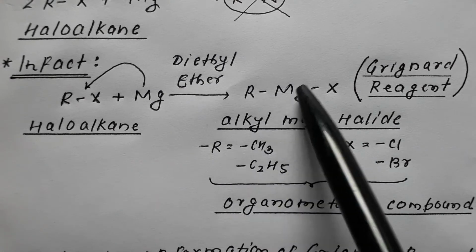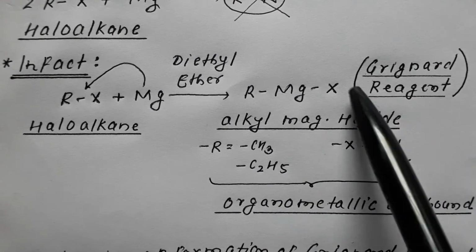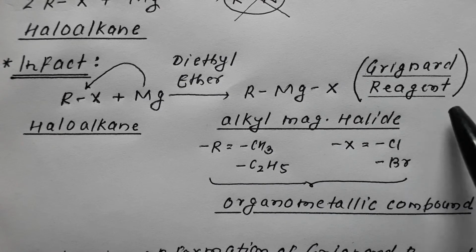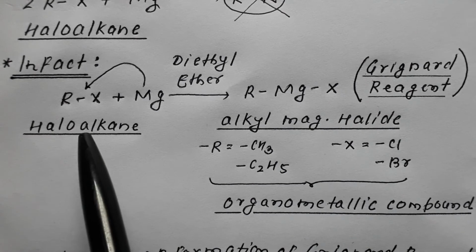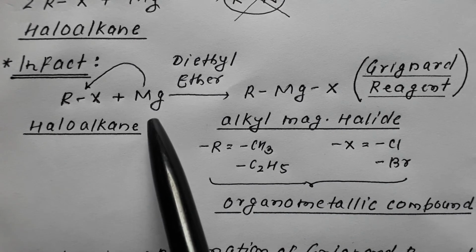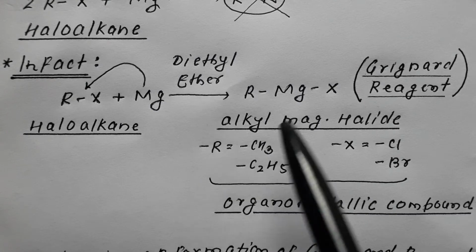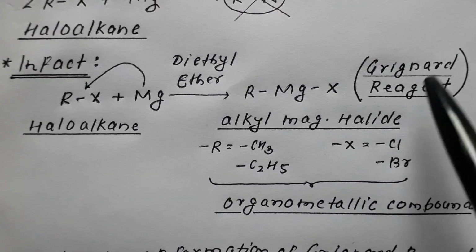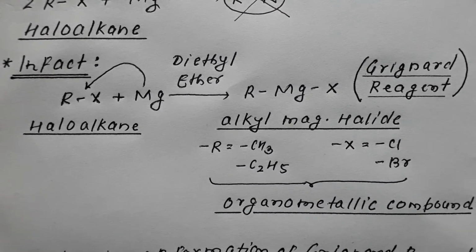This alkyl magnesium halide is termed as Grignard reagent. So haloalkane on reaction with magnesium in presence of ether results in formation of Grignard reagent.